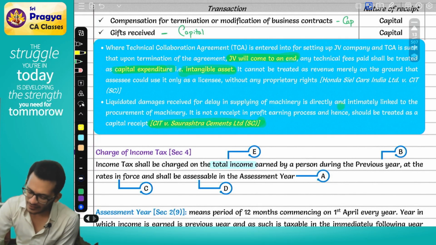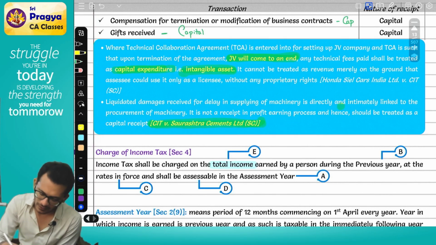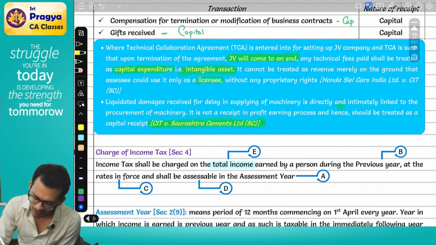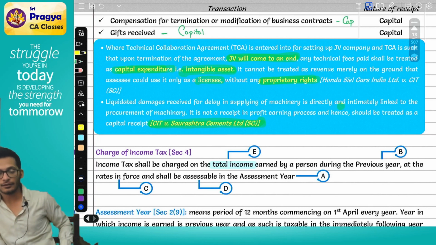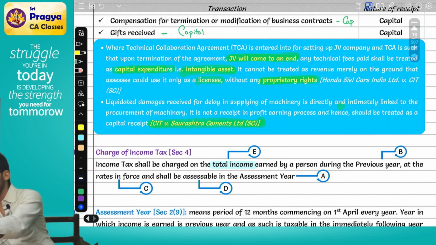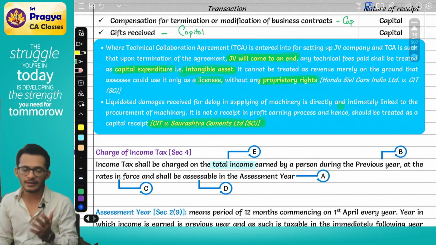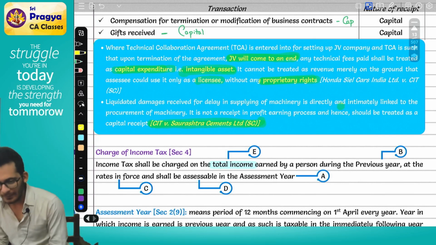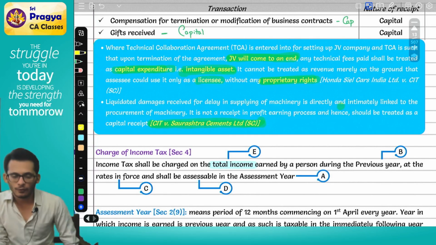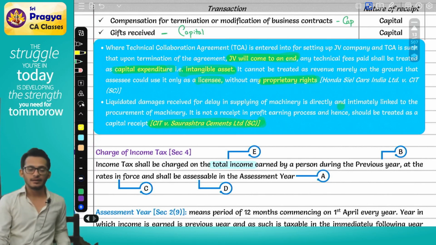It cannot be treated as revenue merely on the ground that the assessee could use it only as a licensee without any proprietary rights. It cannot be treated as revenue only because the license is giving him proprietary rights. When I made the payment, only then the JV came into existence. If there is no payment, the JV will not come into existence. If the contract ends, the JV will also shut down. So whatever payment I am making will be called a capital expenditure, and therefore will not be treated as a revenue item.